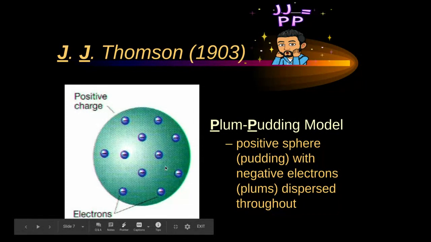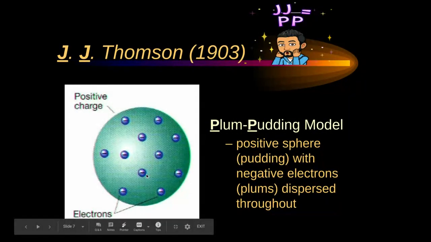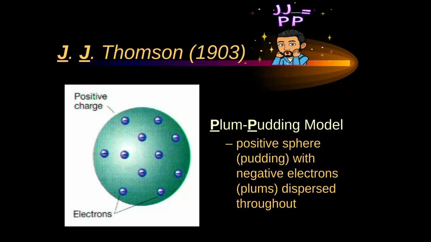You've got a positive sphere. So the whole billiard ball sphere shape is positive. And then you've got negative electron plum-like things sprinkled or dispersed throughout. Positive sphere with negative electrons dispersed throughout.